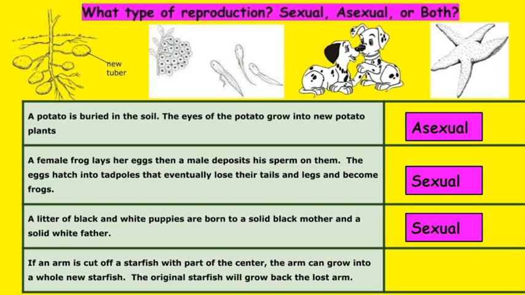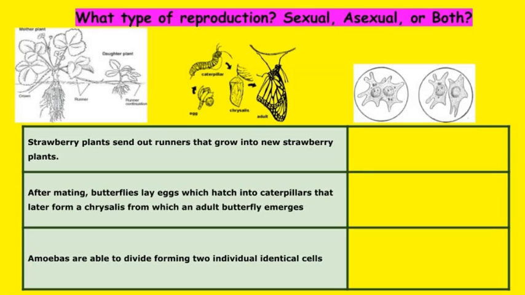That's sexual reproduction. On the starfish, it says if an arm is cut off with part of the center, the arm can grow into a whole new starfish. The original starfish will grow back the lost arm. That's asexual reproduction being described there. Now, we know starfish can also reproduce sexually, but it wasn't describing sexual reproduction there. Next we have strawberries, the butterflies, and the amoeba. Strawberry plants send out runners that grow into a new strawberry plant. That is describing asexual reproduction. That was one of the examples I gave you in the notes for asexual reproduction.